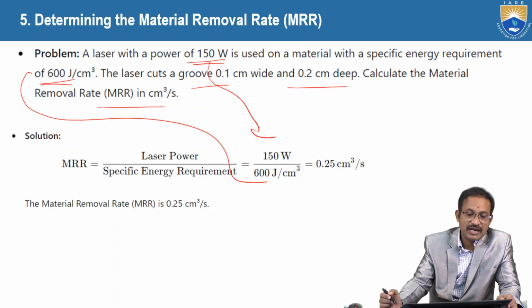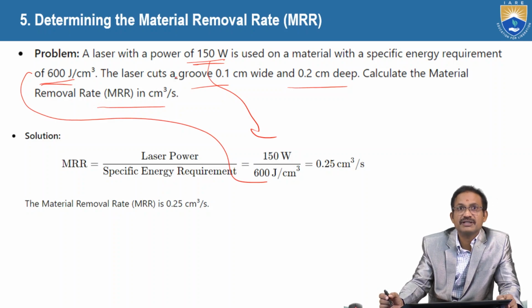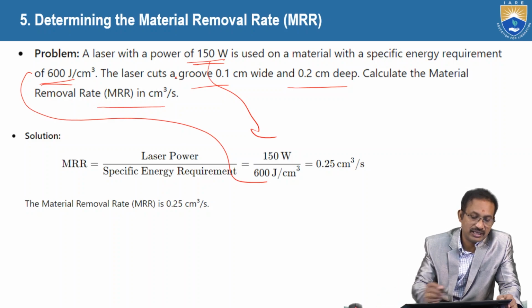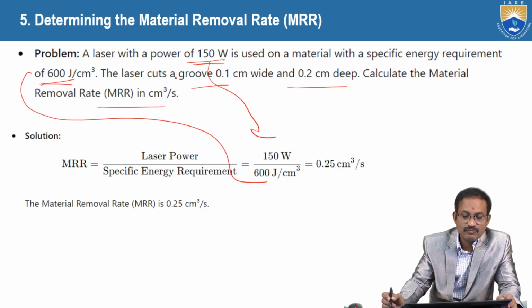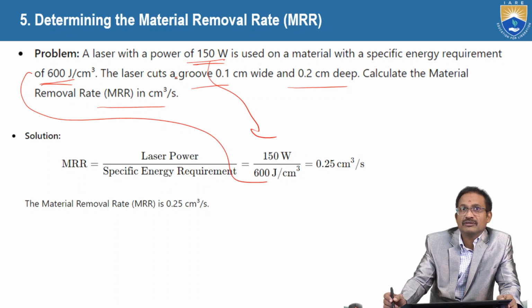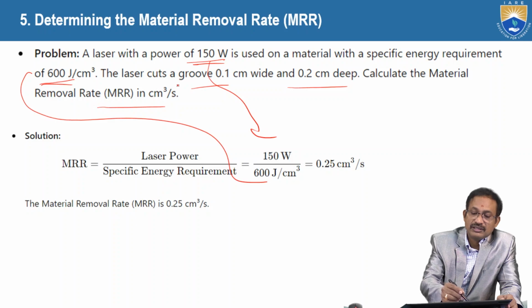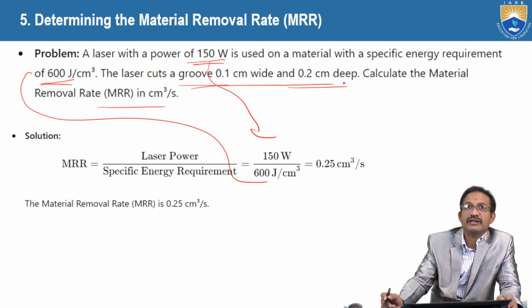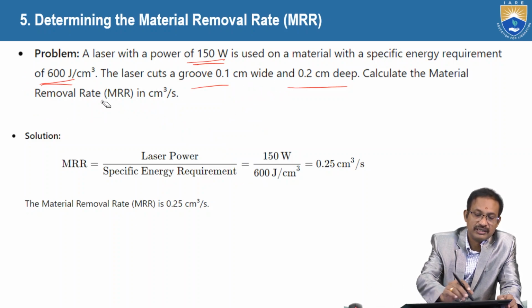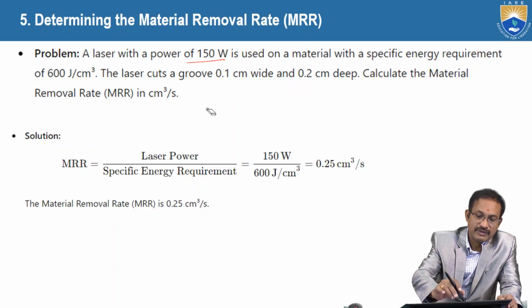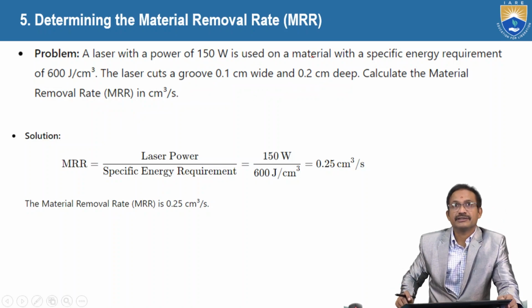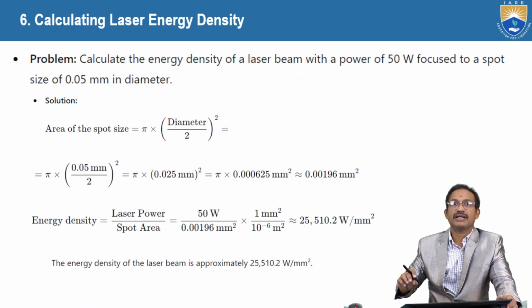The groove of 0.1 centimeters wide and all these things are superfluous data. The material removal rate is 0.25 cubic centimeters per second. So this data is not required in order to calculate the material removal rate.